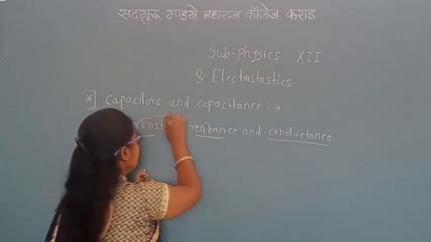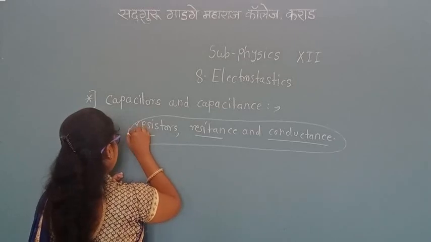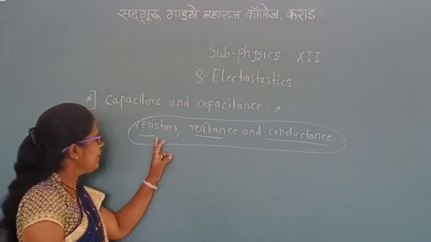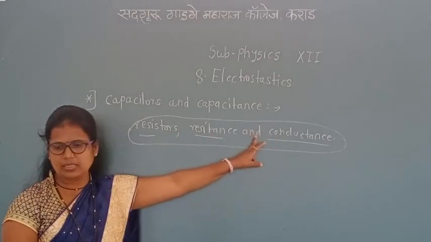These electric components are used to allow current to pass through them in any instrument. You have already learned this.